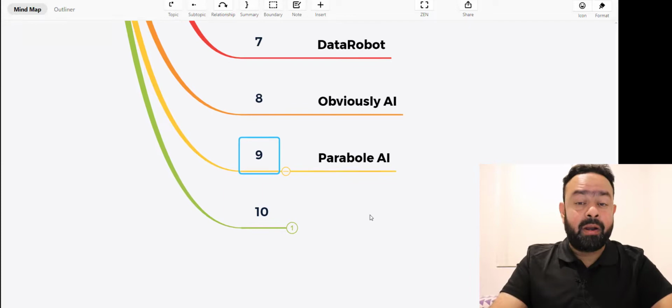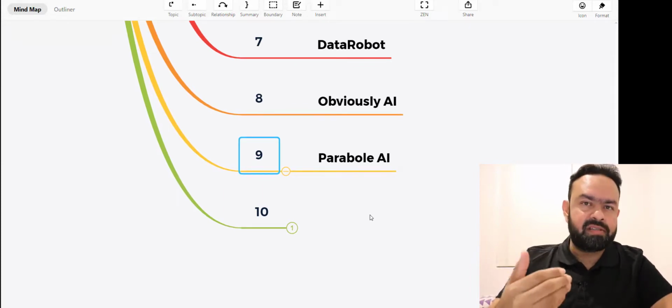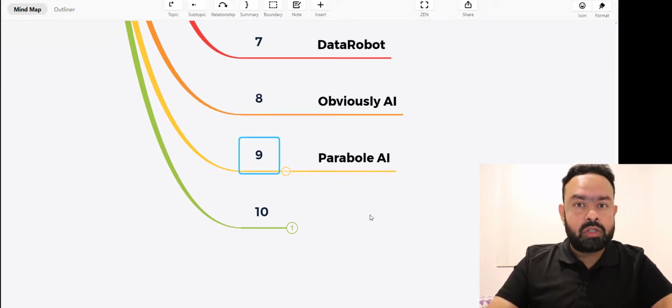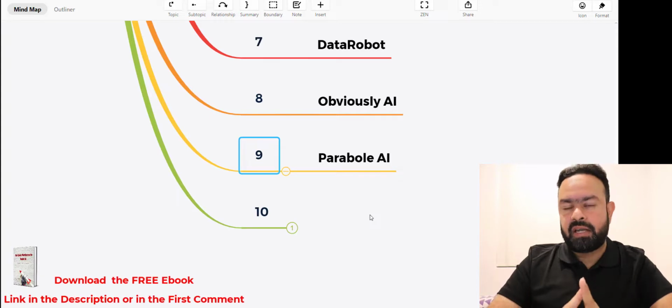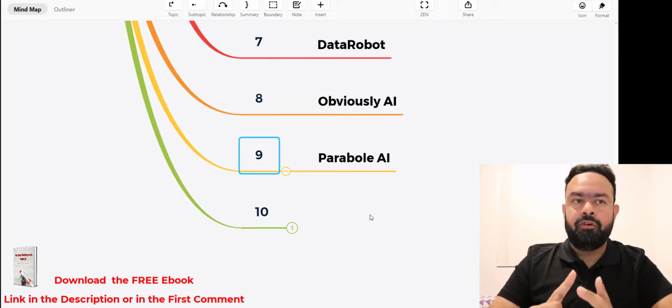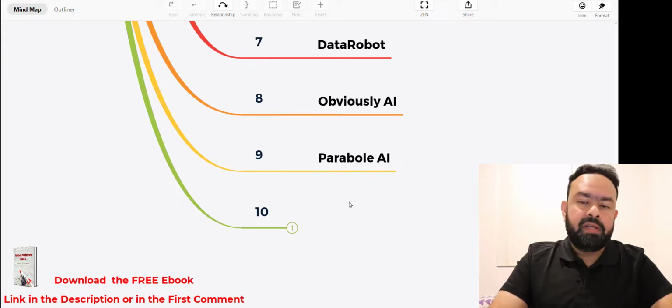The ninth one is Paraboli AI, a tool which is right now evolving, though it may not have all the sophisticated models covered. It's still evolving, and there are a lot of things we can still do with Paraboli AI. Basically it's deep learning concepts with respect to NLP that it's taking care of, and a few others on image classification. That's a good tool as well for someone who is new to coding or wants to learn coding and explore the creation of models in parallel.